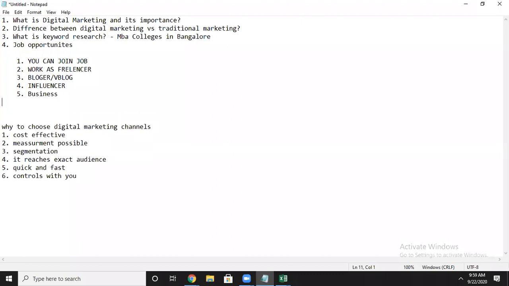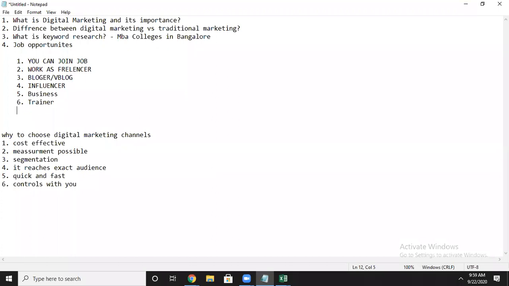If you don't want to do business either, then you can go as a coach or a trainer. There are multiple options given. If you don't want to be a trainer also, you can work as a consultant.